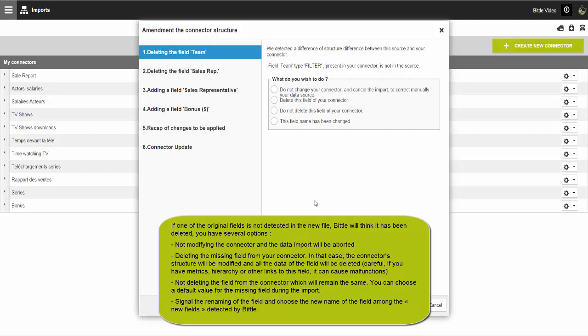Not deleting the field from the connector, which will remain the same. You can choose a default value for the missing field during the import. Renaming the field and choosing a new name for the field among the new fields detected by Bittle.